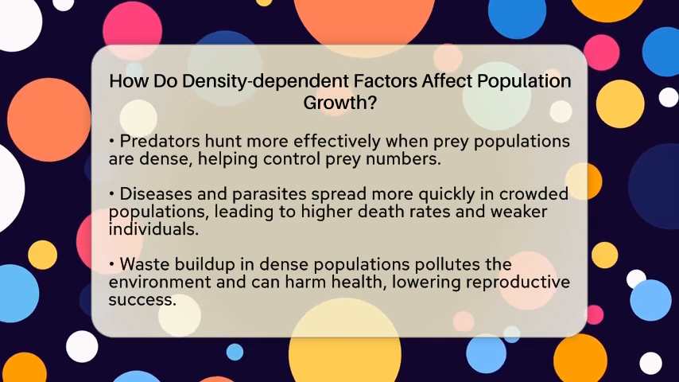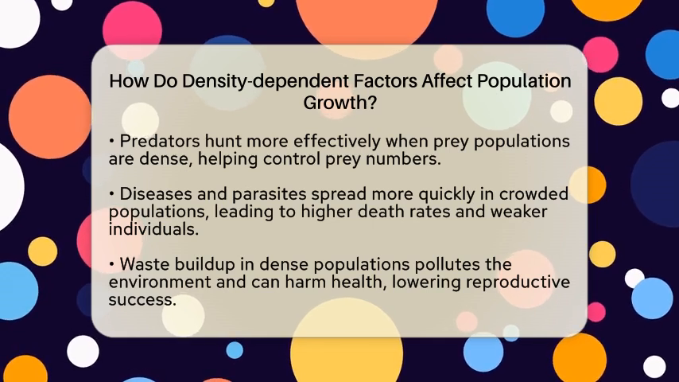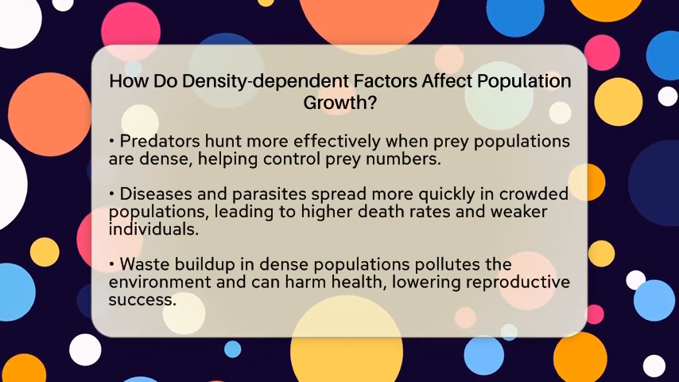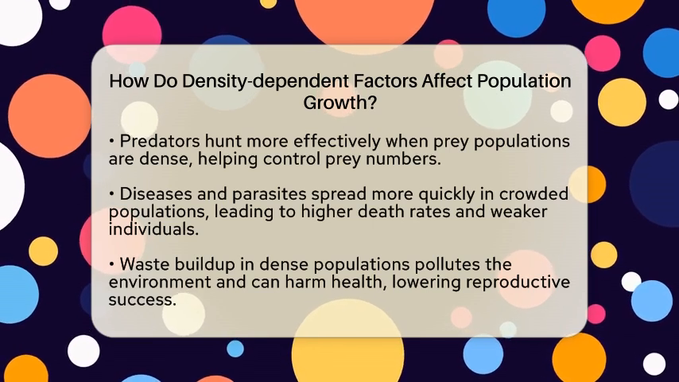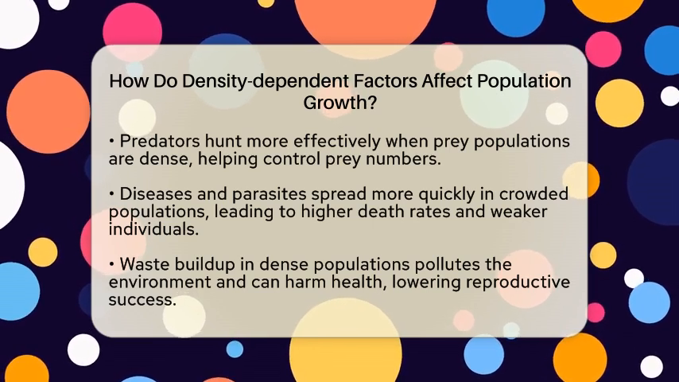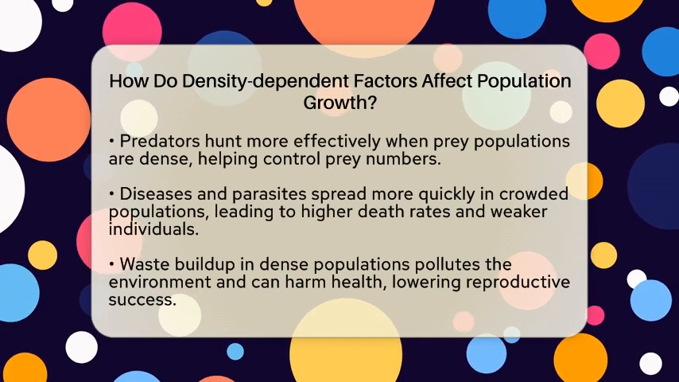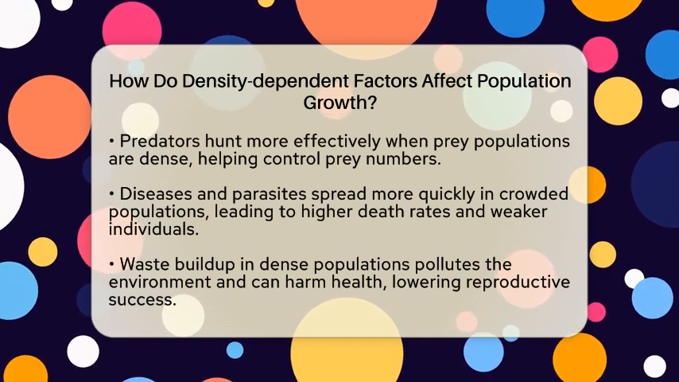Predators also play a role. When prey populations become dense, predators find it easier to hunt, which can reduce the prey numbers. This natural check helps keep the prey population from growing too large.